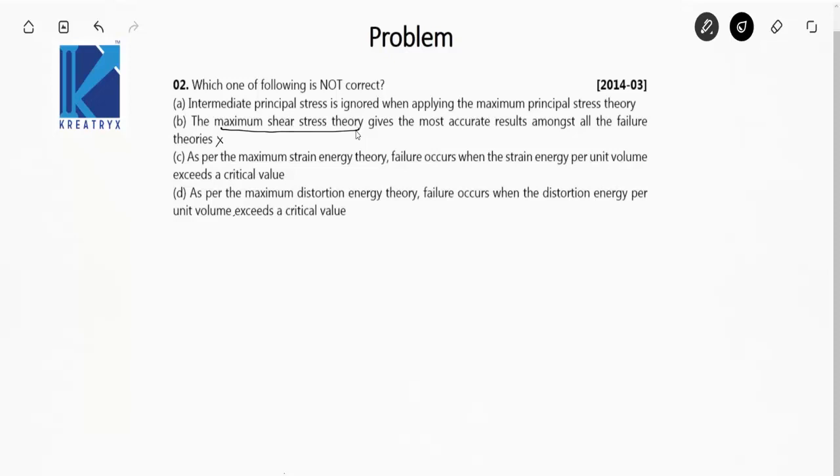And let's see the third option and fourth option also. As per the maximum strain energy theory, failure occurs when the strain energy per unit volume exceeds the critical value. Yes, this is correct. And as per the maximum distortion energy theory, that is von Mises theory, failure occurs when the distortion energy per unit volume exceeds the critical value. This is also correct. So option B is not correct, and this is our answer. Next question.